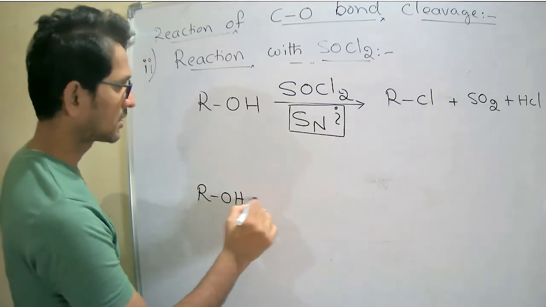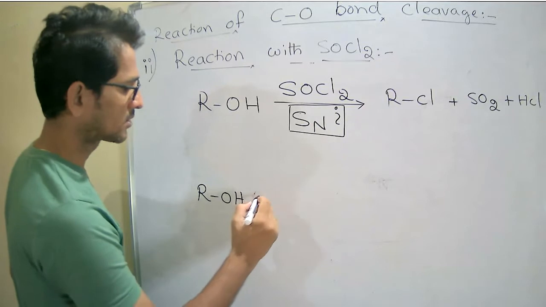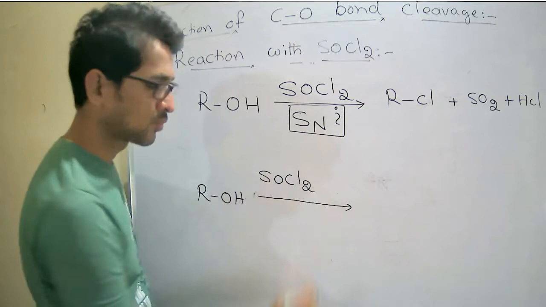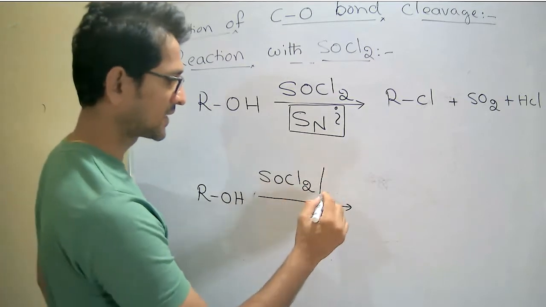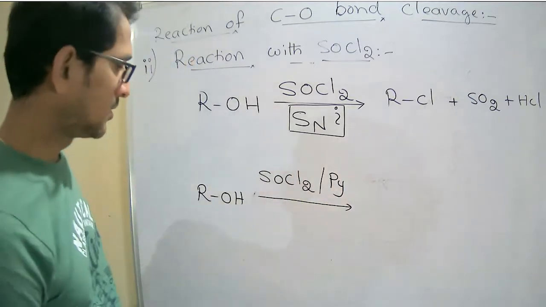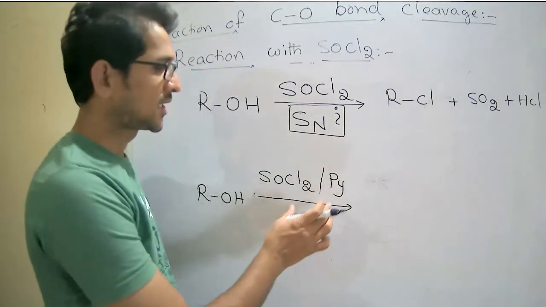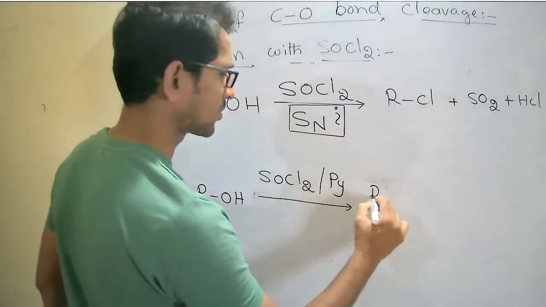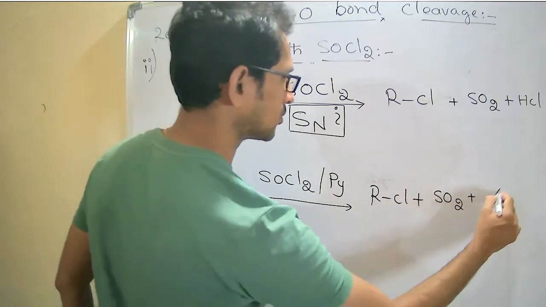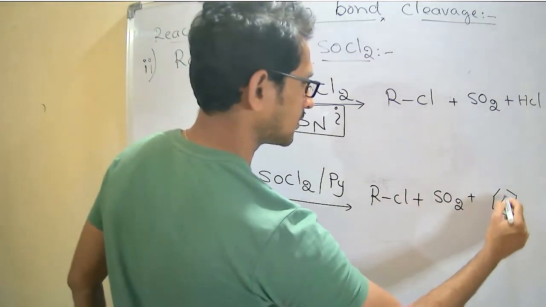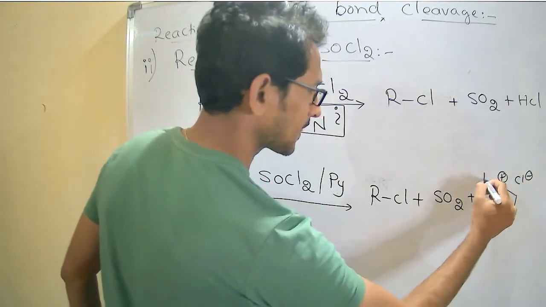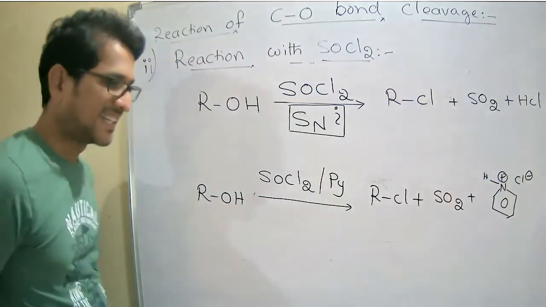Now whereas in the same reaction, when the alcohols react with SOCl2 in the presence of pyridine, the same product is obtained: RCl, SO2 and pyridine salt.